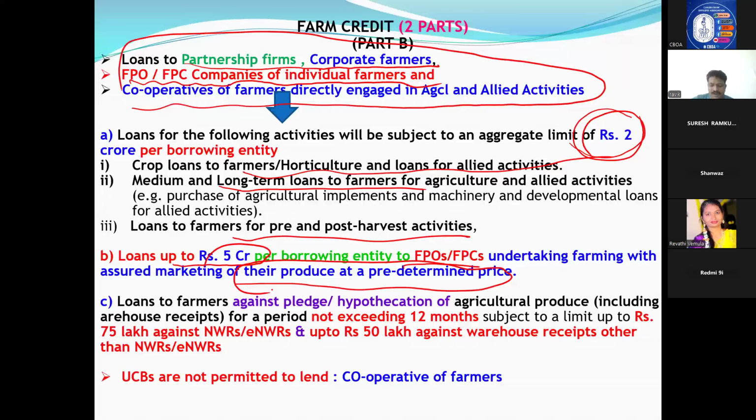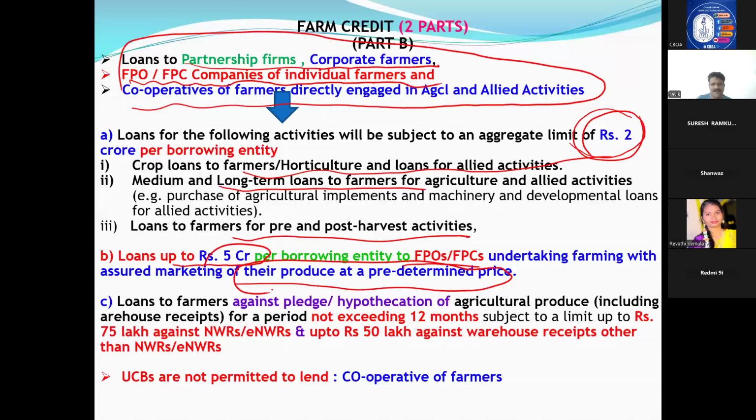See, for example, they are doing sugarcane. Already with the factory, they will have an undertaking agreement with this price I am going to purchase, like that. If such type of FPOs, FPCs are coming for finance with a predetermined price, if they are ready to do it, FPO, FPC up to 5 crores we can classify under priority.